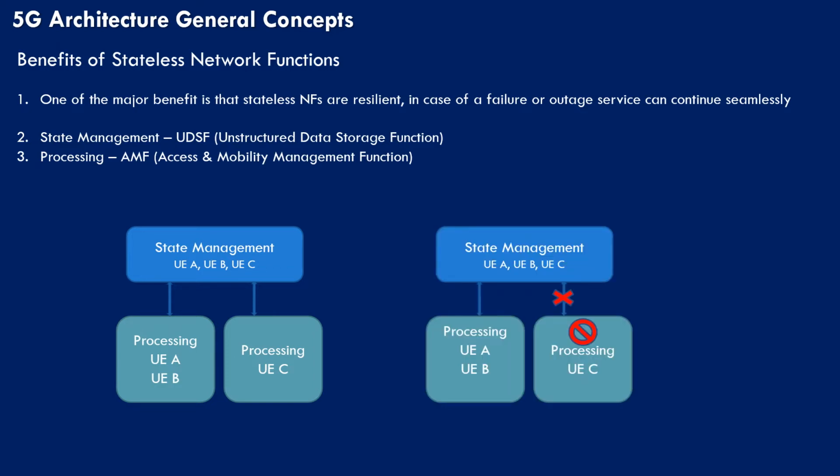In case of an outage in AMF2, processing of UE C couldn't be stopped because AMF1 has access to the UE C context. So AMF1 can retrieve the UE context from UDSF and there will be no outage in the services. So this is how stateless network functions can help us in an outage scenario.